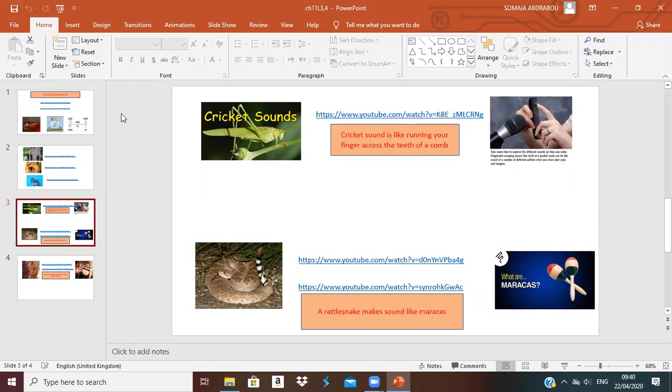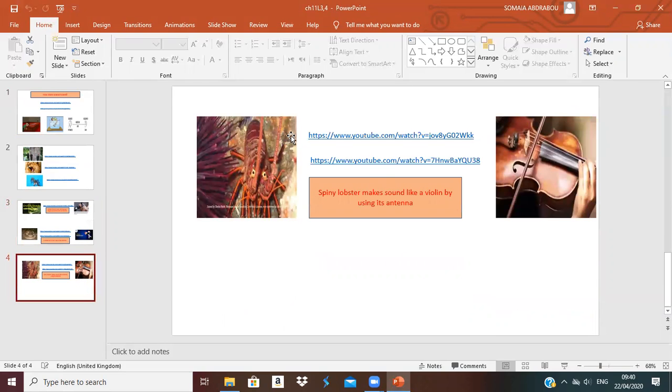Okay, then here it is, the spiny lobster. It makes a sound the same as the violin. The spiny lobster uses its antenna to make sound, the same as the violin, an instrument.